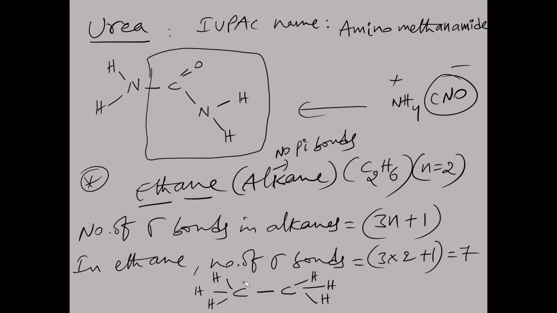If a carbon has all single bonds around it, is this carbon sp2 or sp3? It is sp3 carbon. Both carbons here are sp3 carbon atoms. This carbon is directly attached to how many other carbons? One carbon. So it is a 1 degree carbon. This carbon is also directly attached to how many carbons?